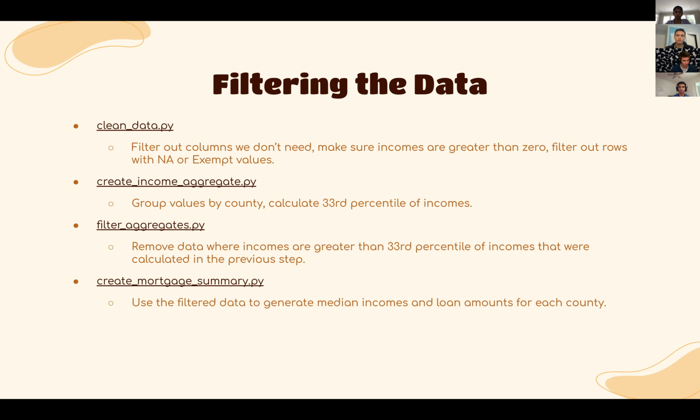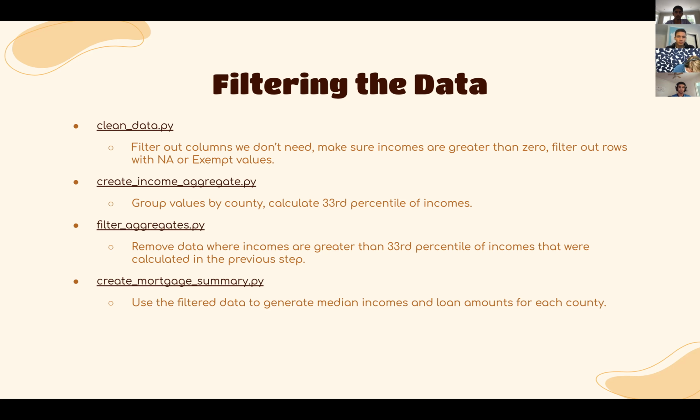So let's talk about how we actually use the data set. The first thing we had to do was clean up the data. The data was about 30 million lines long and had about 30 columns, so we had to narrow it down quite a bit. The first thing we did was we removed the columns that we didn't need. As Shri pointed out earlier, there were only about 7 to 8 columns that we used, so we took out all of the rest. What we did after this was that we filtered out rows where the income was negative or 0, which we assume was just from erroneous data.